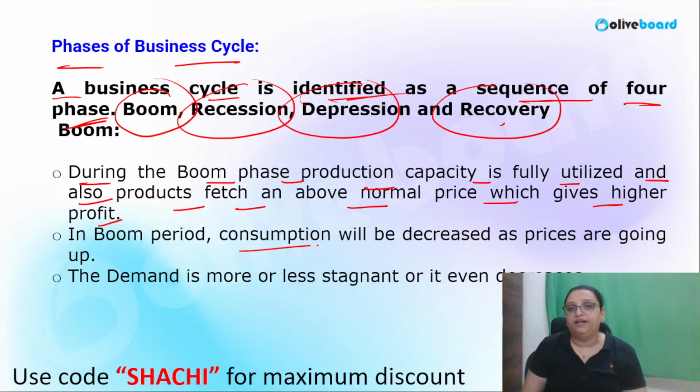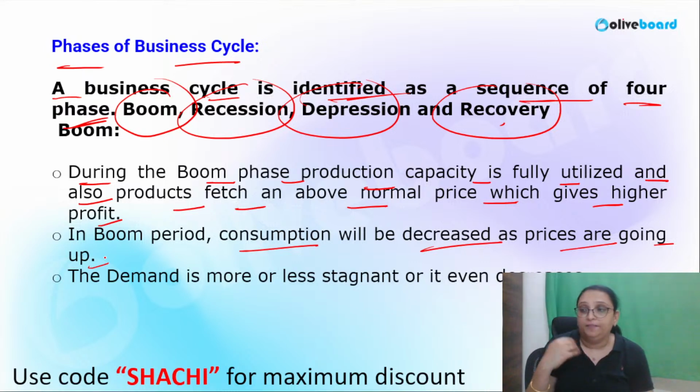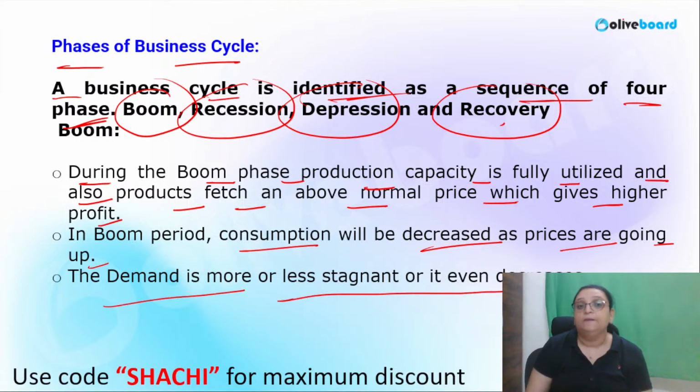In the boom period, consumption will decrease as prices are going up. Consumption will decrease because the prices are going up, and the demand is more or less stagnant or even decreases. The demand usually becomes stagnant or decreases because of the consumption decrease, and consumption decreases because the prices rise. And why are the prices rising? Because the production capacity is fully utilized. Okay.